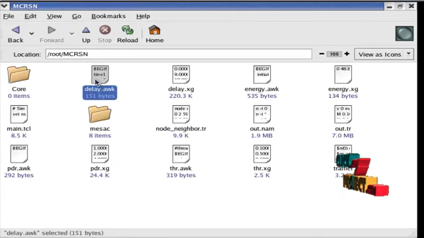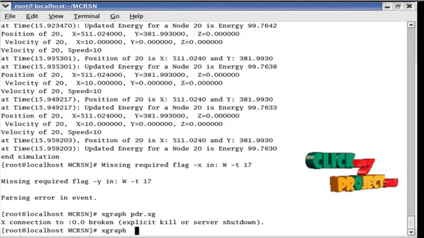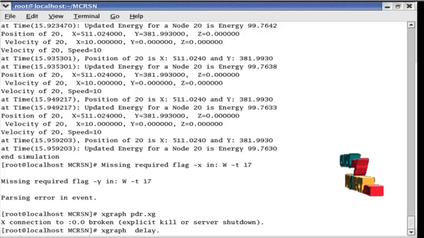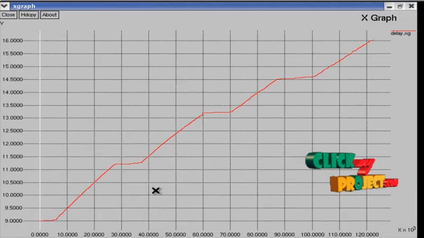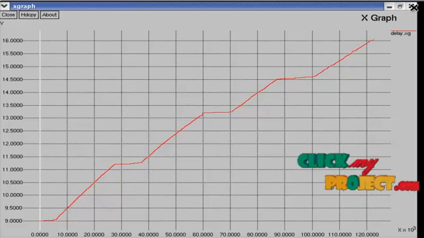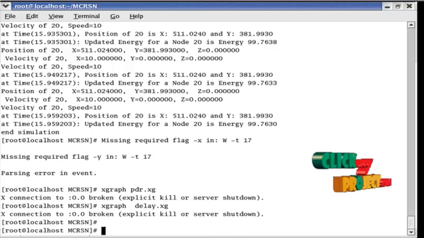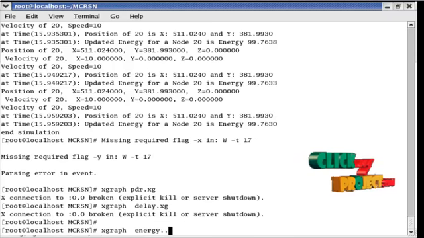Next one, I find the delay graph. This is the delay of our project. Next one is the energy consumption of our project.